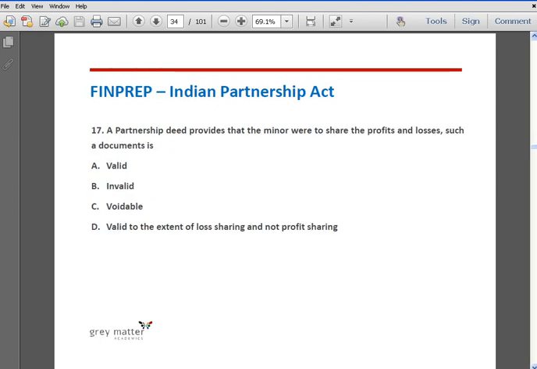Question number 17. A partnership deed provides that the minor would share the profits and losses. Such a document is: option A, valid. Option B, invalid. Option C, voidable. And option D, valid to the extent of loss sharing and not profit sharing. The correct answer is option B, invalid. A minor can be only a beneficiary of a partnership. He cannot be made to share the losses even though it is in writing in the partnership deed.